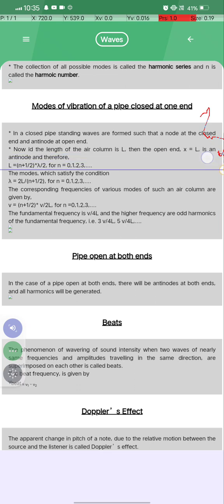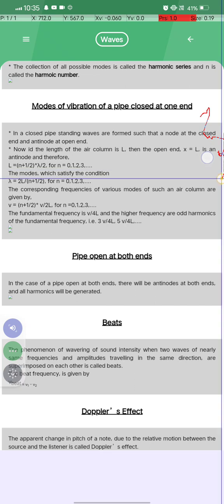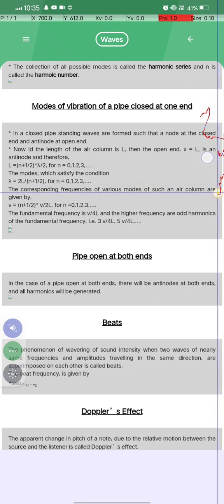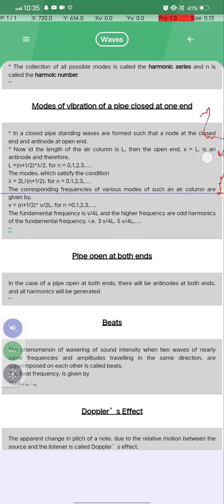Therefore, L = (n + 1/2) λ/2 for n = 0, 1, 2, 3. The modes satisfy the condition λ = 2L/(n + 1/2), and the corresponding frequencies of the various modes of such an air column are given by v = (n + 1/2) v/2L for n = 0, 1, 2, 3. The fundamental frequency is v/4L, and the higher frequencies are odd harmonics: 3v/4L and 5v/4L.